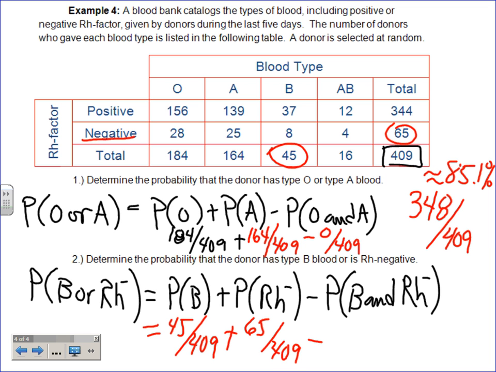Minus, well, where do you find this answer? What do you mean where they come to? What two things come together? Yeah, so negative crosses with B is right here, right? So there's 8 times that it happened at the same time. Okay, so we got to get that out of there. So subtract 8. It is still out of 409. Okay. And so what do we got there? 110 minus 8 is 102. Out of 409, what did I put the percent there? About 24.9 I got.